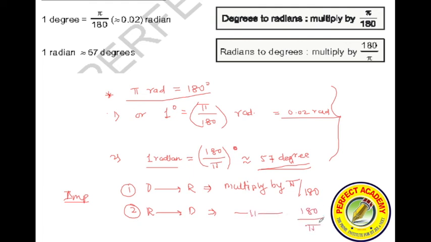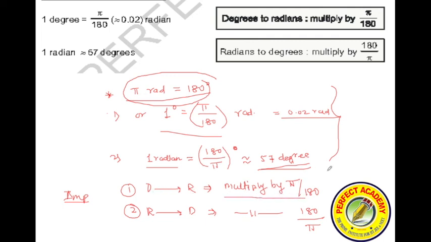So in order to avoid confusion, remember pi radians is equal to 180 degrees, 1 degree is equal to pi by 180 radians, or 1 radian is equal to 180 by pi degrees. So degree to radians, multiply by pi by 180.